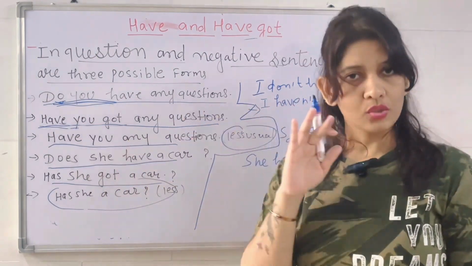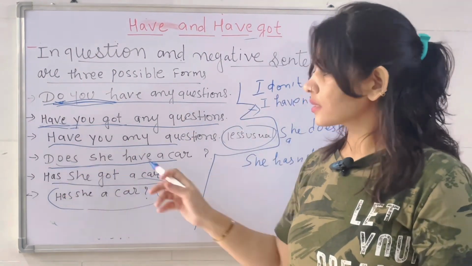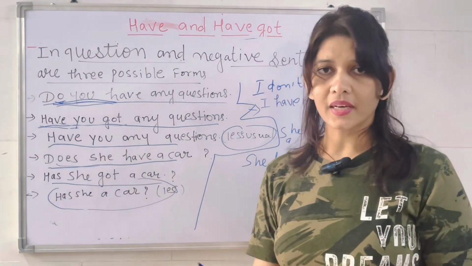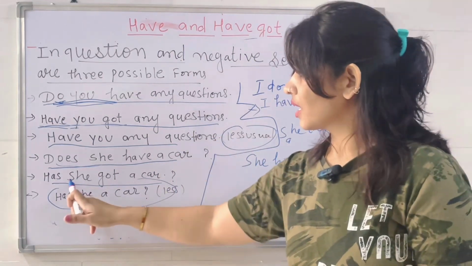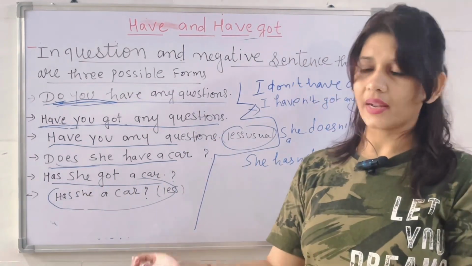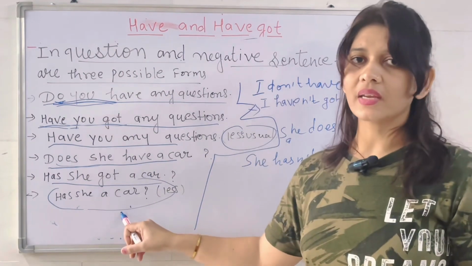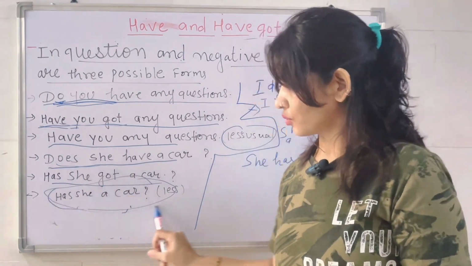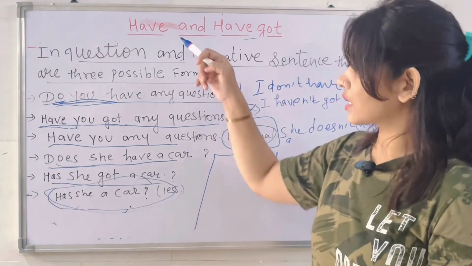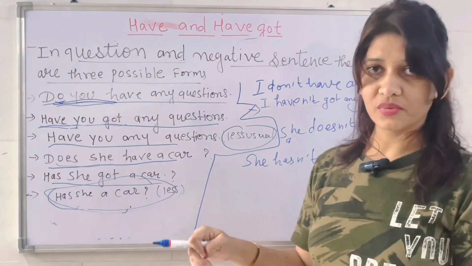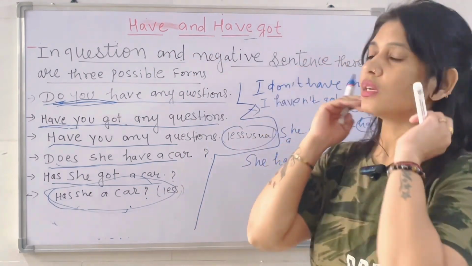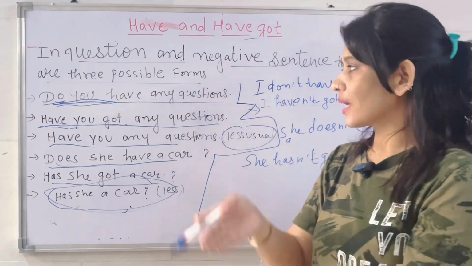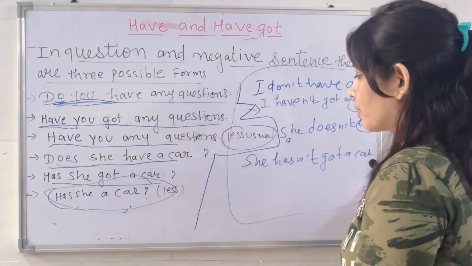Have you got? This is also very useful. Does is also used because it comes when it does use. Okay. Has she got a car is less used, it's very, very less useful. Okay. So I hope these are a few, three of the possible forms we generally use to ask a question to someone, and its negative form also.